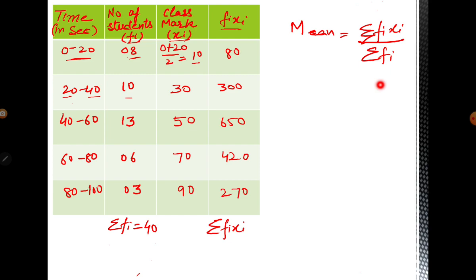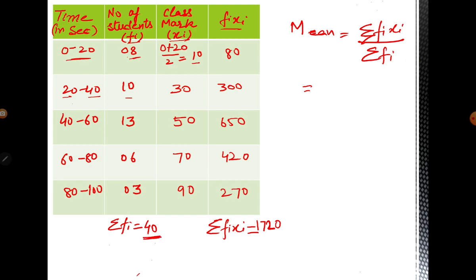For that we have to find fi xi, right? So here we'll add up all these values. We are going to find sigma fi xi. So that is 80. If we add all these, here we have 0, 8 plus 5 plus 2 plus 7 is 22, so 2 carry. Then 6 plus 3, 9, 11, 11 plus 4, 15, 16, 17. Okay, so this is your sigma fi xi, and sigma fi is what? 40. That is given. 40 students are participating.